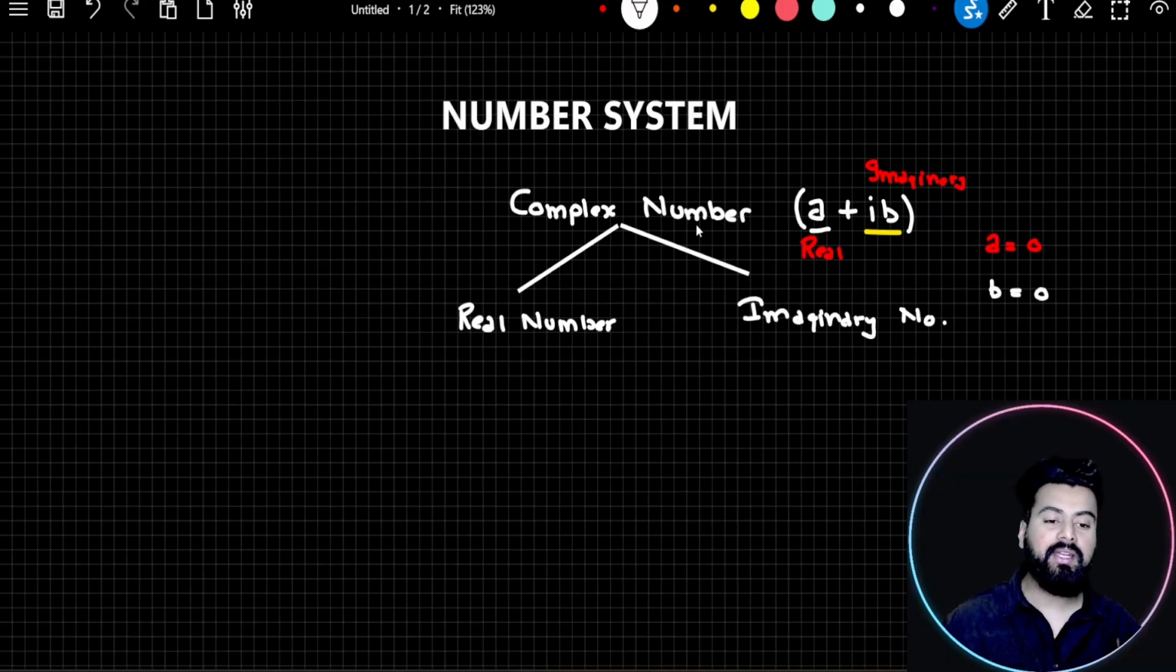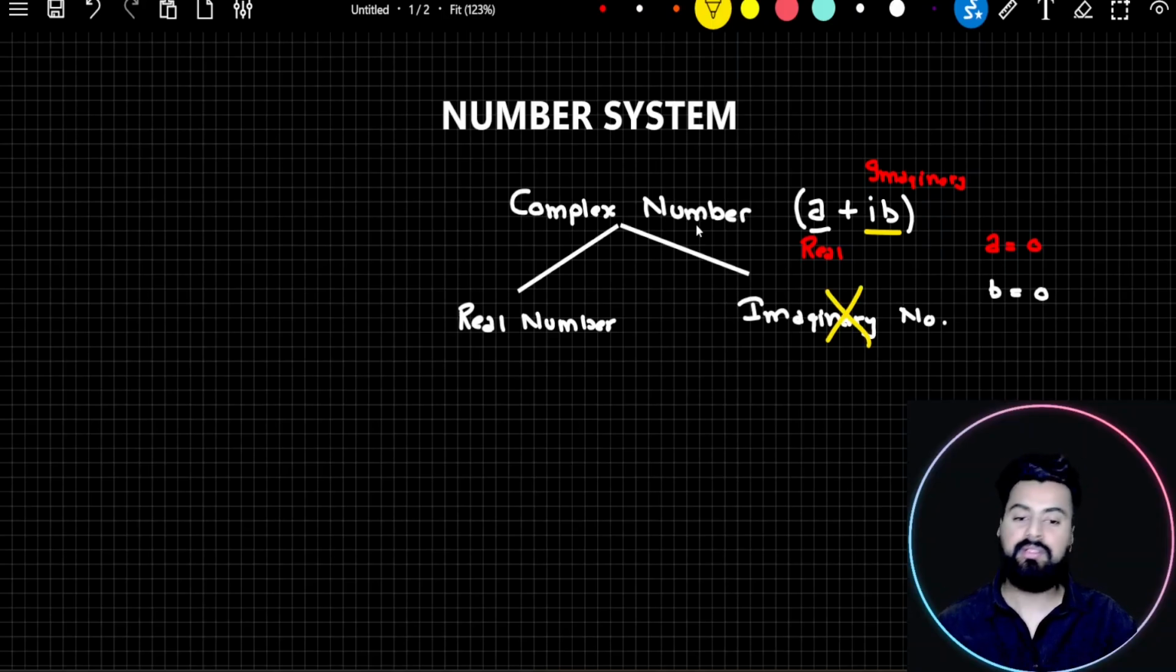So guys, as far as our component is concerned, quantitative aptitude, you will not find even a single question where they will give you imaginary numbers. So there is no point of discussing imaginary numbers further. We'll just focus on real numbers now.